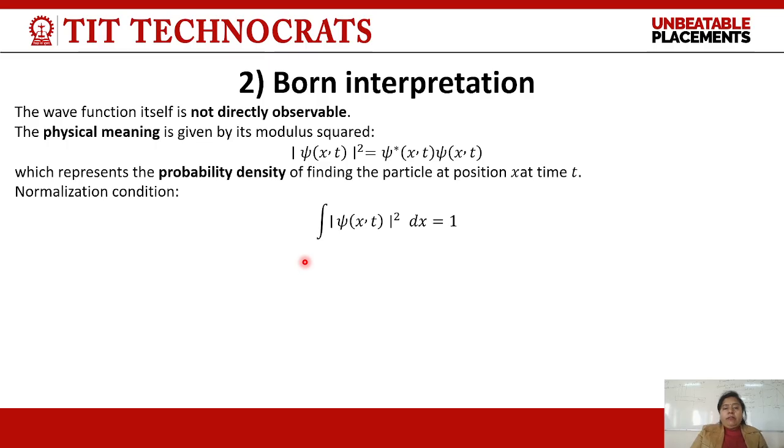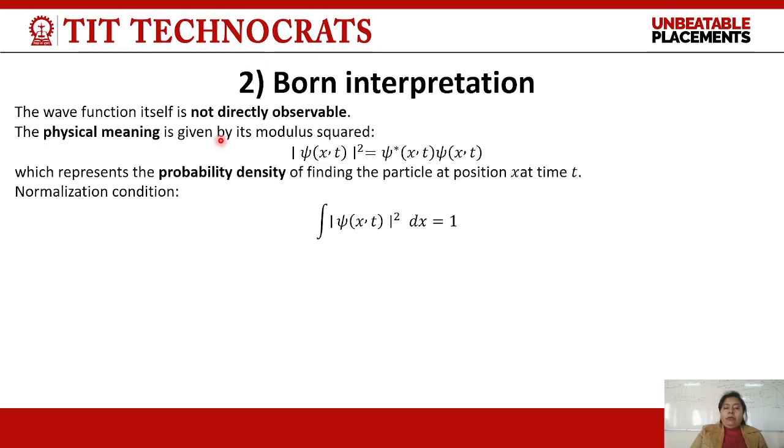Now, psi itself cannot be interpreted as anything. Therefore, Born said that we have to change psi into its real form. Why is psi not interpreted as anything? Because it's complex, and complex values are not able to describe any physical event.